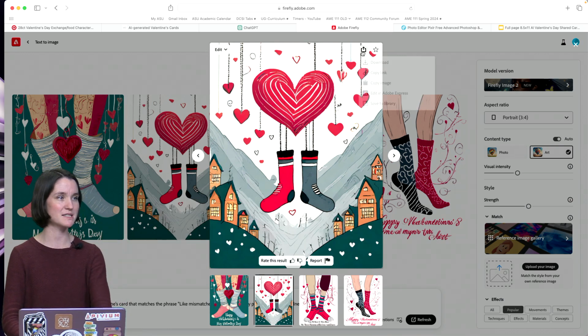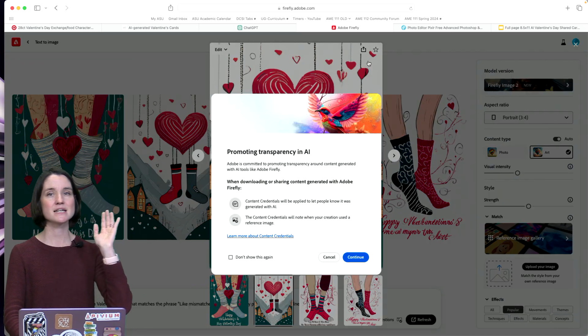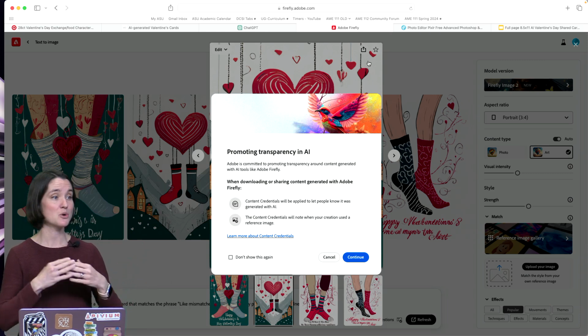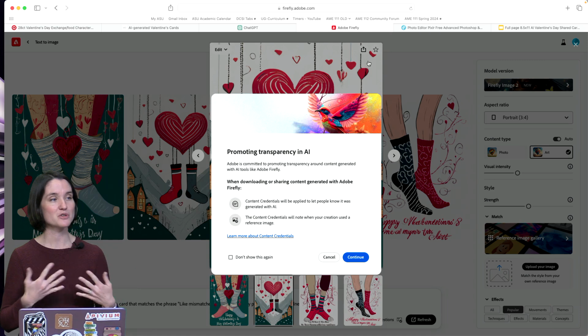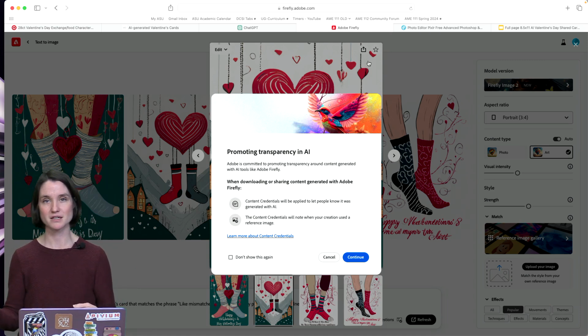So I'm gonna click on it, I'm gonna download it. And it's gonna give you this pop-up that says, promoting transparency in AI, and I totally agree with this. Make sure that when you're doing this and you're sharing these, you're being really clear that these images and text were generated by AI models.